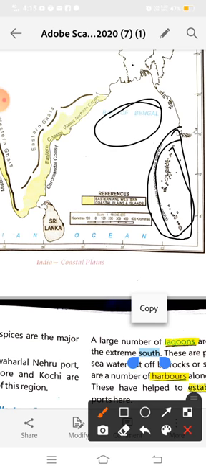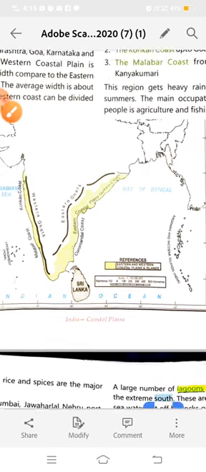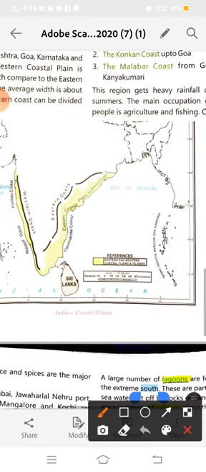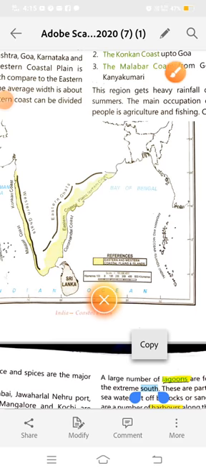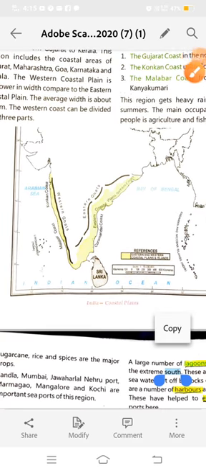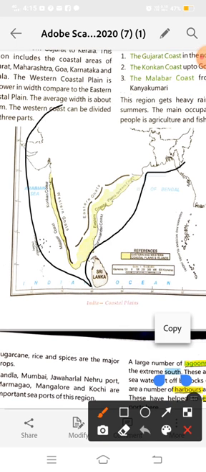It means this is the main island of India. See here, beta, from Jammu Kashmir to Kanyakumari comes in the mainland of India.